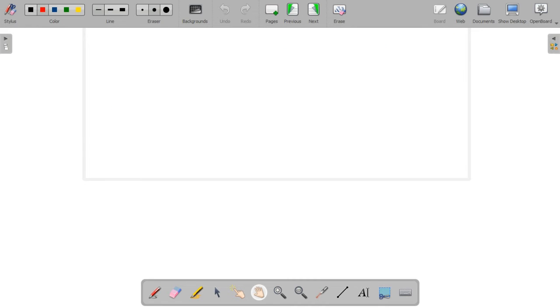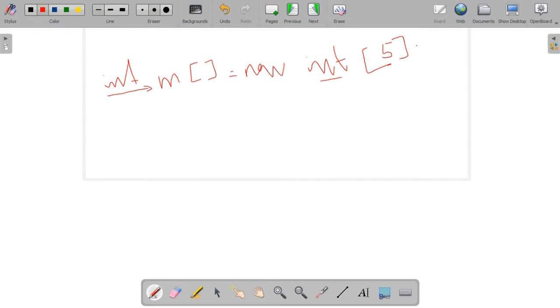So if you want to declare marks of 5 students, how will you write? int m, square bracket, equal to new int of 5. We have to remember that here we are writing the data type. This is one way.